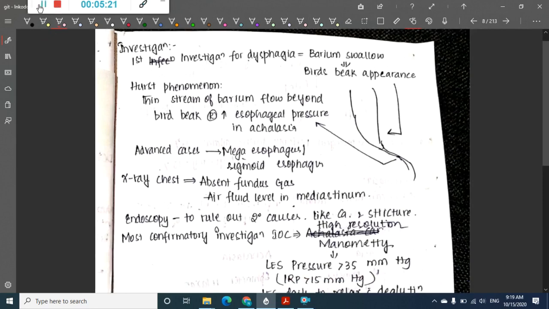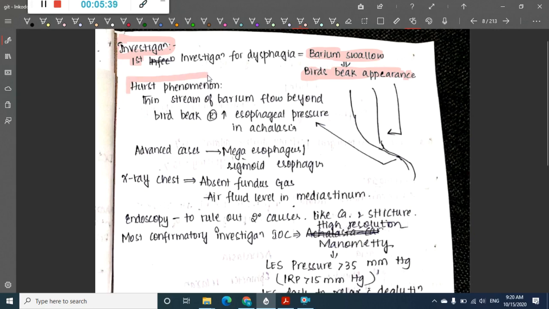Then what are the investigations that you do in this condition? Sir, the first investigation is you should do a barium swallow. In the barium swallow you see bird's beak appearance. I'll show you all the pictures, just a minute.